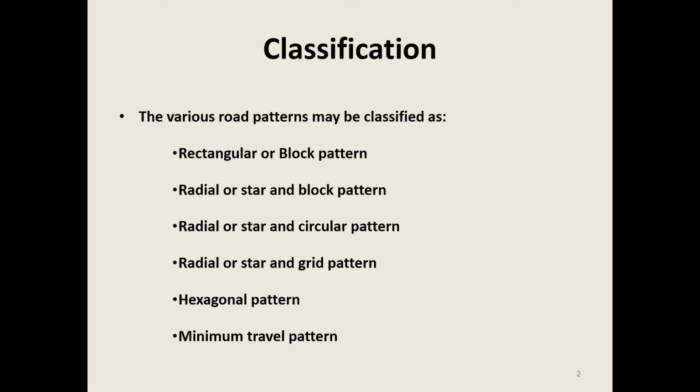Various road patterns may be classified as rectangular or block pattern, radial or star and block pattern, radial or star and circular pattern, radial or star and grid pattern, hexagonal pattern and minimum travel pattern. Let us discuss each type of pattern one by one in detail.